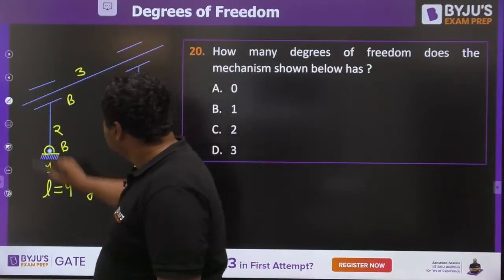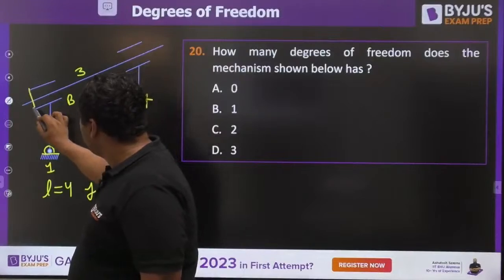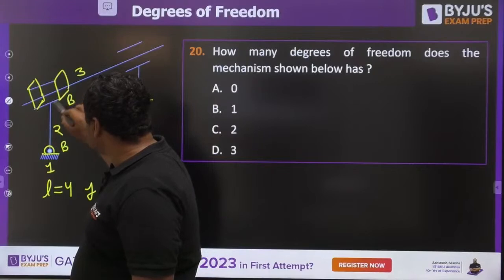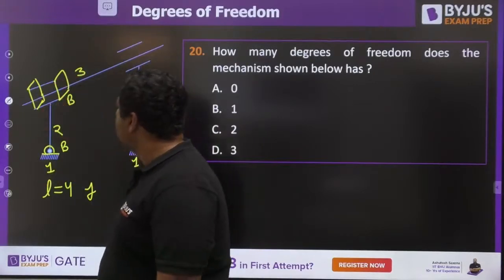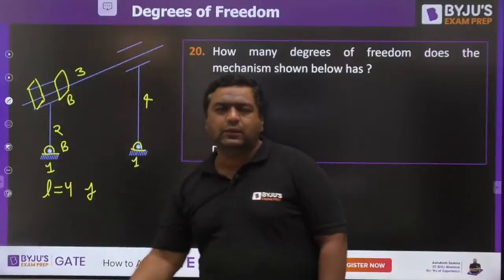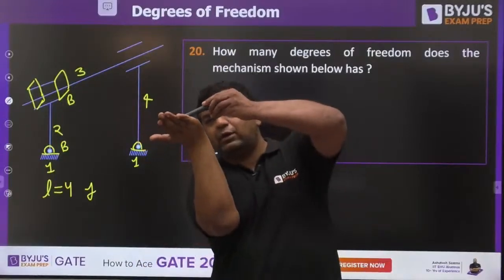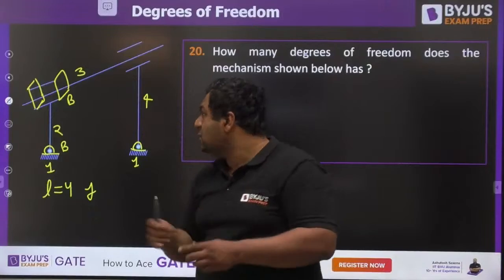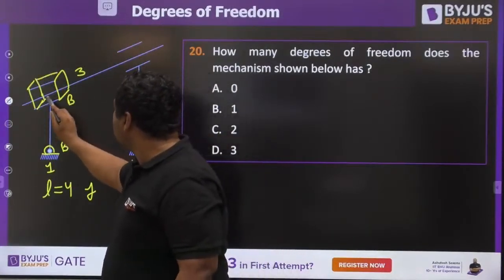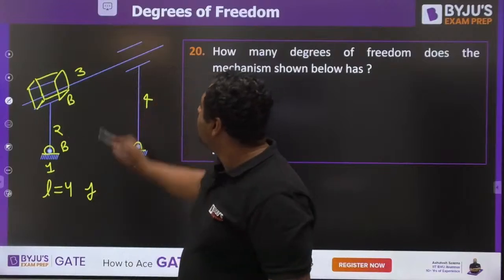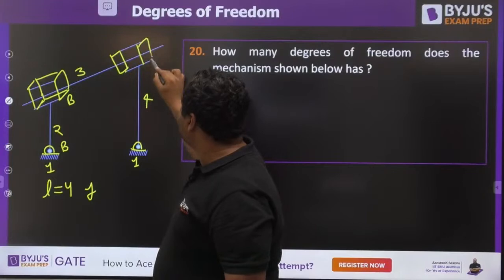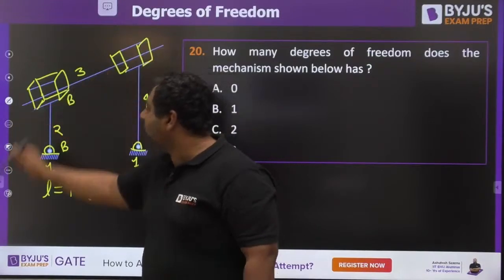Actually, what is this? This is a hole. Actually, this is a rectangular hole, and in this rectangular hole we are putting this link. So this link can slide. It is put on the rectangular hole like this, so it can slide like this. So this link can slide. This is placed in a rectangular hole like this. This is also once again a rectangular hole, and on this hole, this is kept like this.